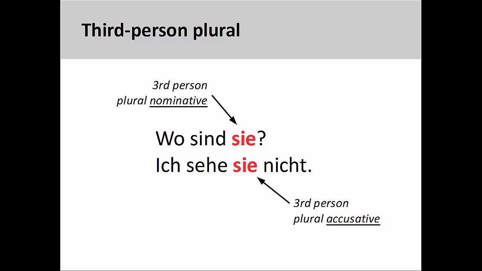How can I distinguish between them? In the first sentence, no action is being reported or transferred to a recipient. Since the verb sind reports a state of being or condition, the pronoun must be the subject of the sentence, and in the nominative case. In the second sentence, the pronoun is the direct object of the verb sehen, which puts it into the accusative case.